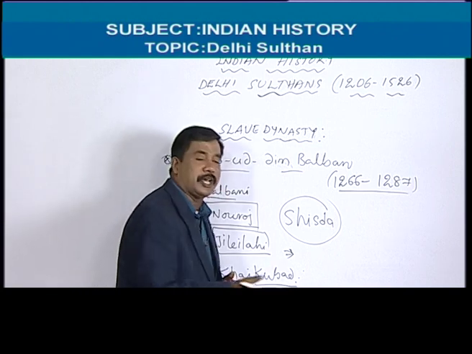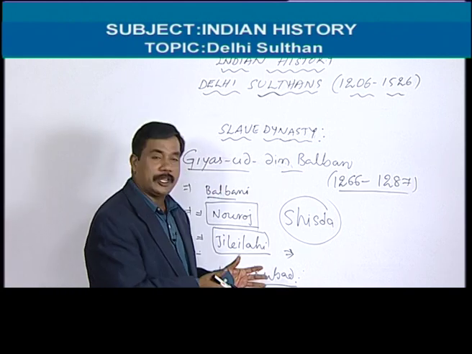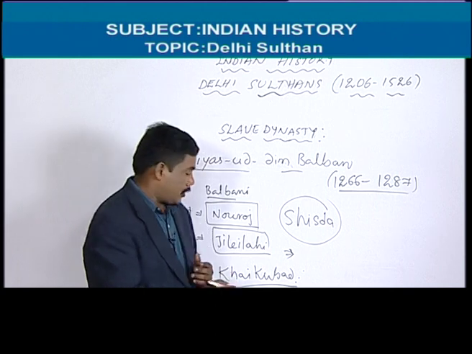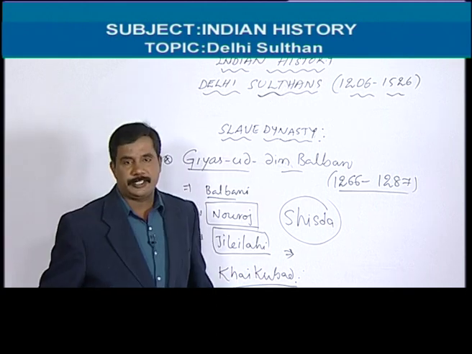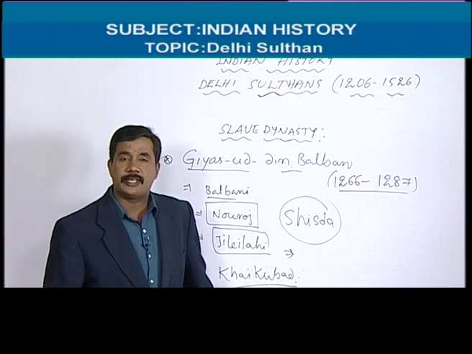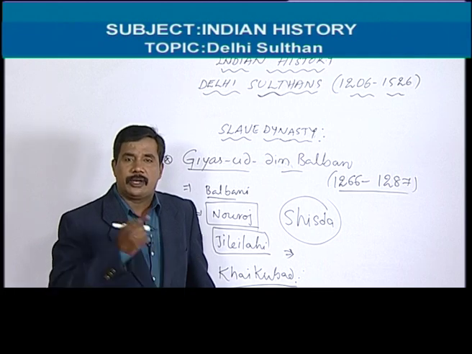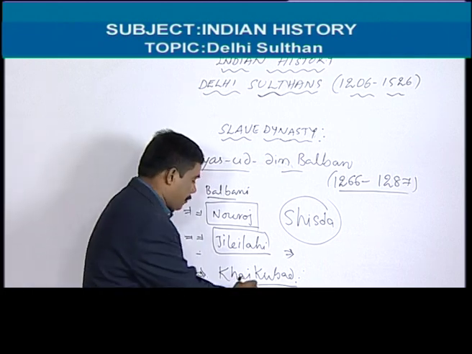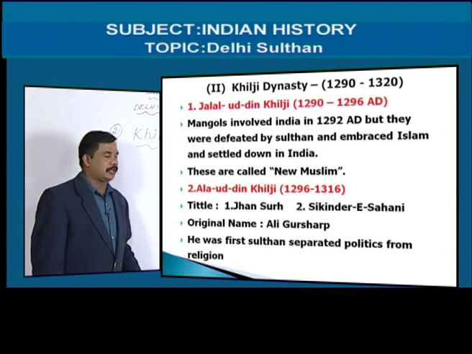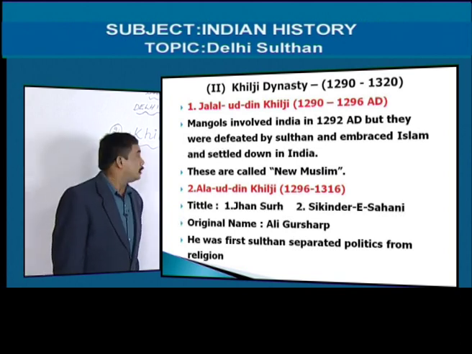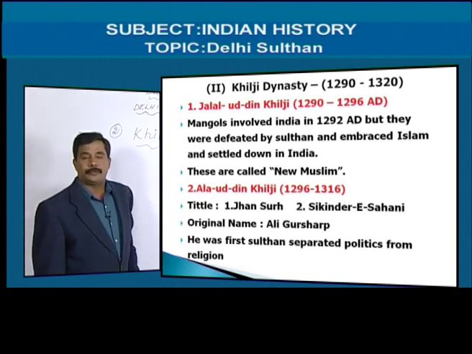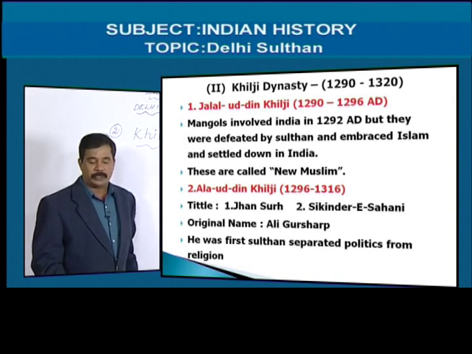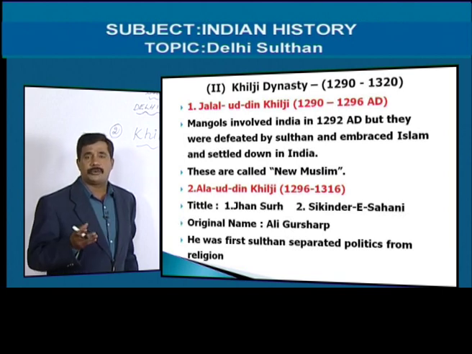He is a physically challenged person. That's why he is not able to rule the country. Because of his inefficiency, his army commander, the last ruler in the slave dynasty, was revolted against. As I already told you, he is physically challenged, not eligible to rule the country, but there was no alternative to Balban.